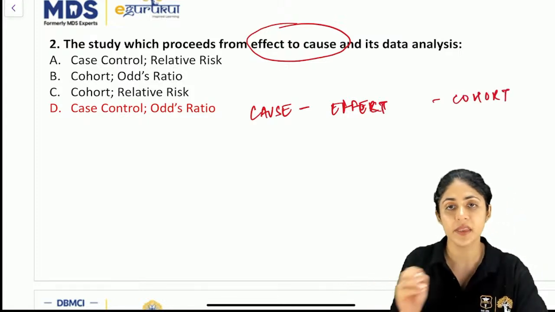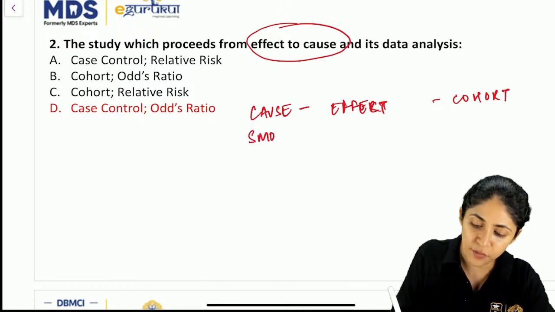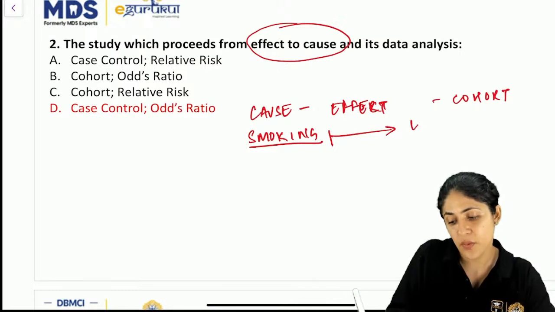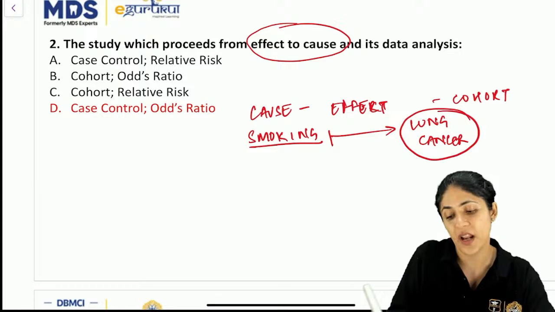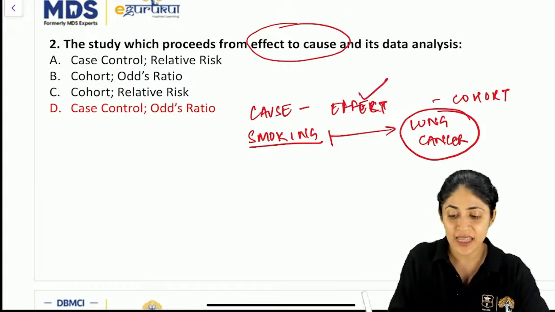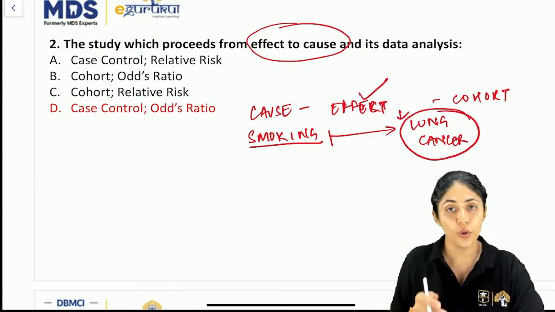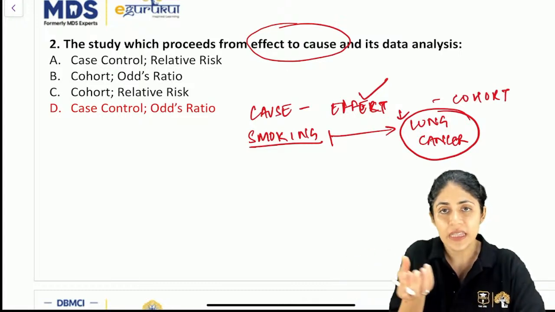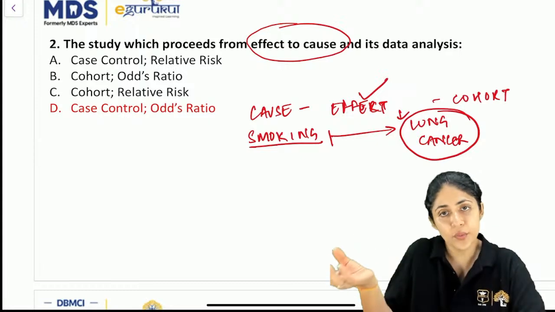Why? In this, we are following the smokers. In smokers, when we see over a period of time the development of lung cancer, this is the effect. We follow the cause, so we are proceeding from the cause and going towards the effect.